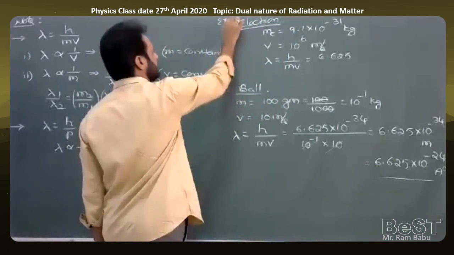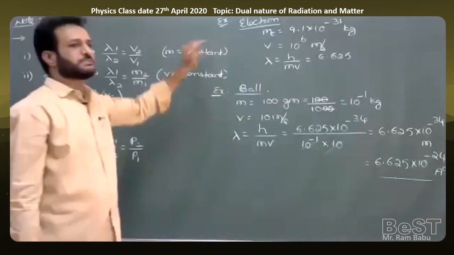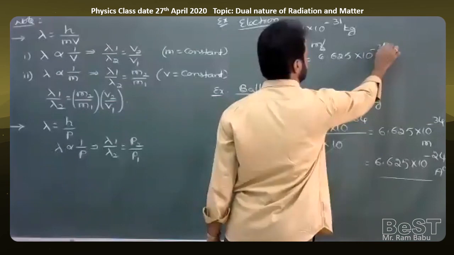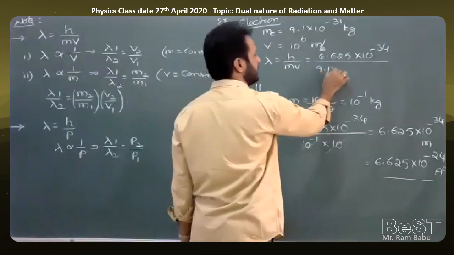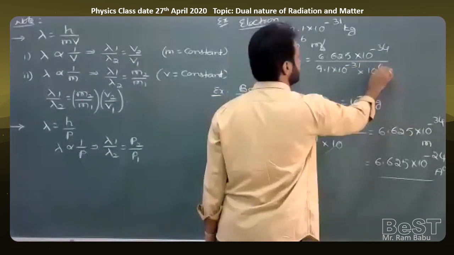Here, in the case of a ball I took one example, and in the case of an electron I am taking one more example: why can't we notice matter waves in daily life, or why can we notice them in the case of small particles? So 6.625 into 10 power minus 34 divided by mass of electron 9.1 into 10 power minus 31 into 10 to the power of 6.